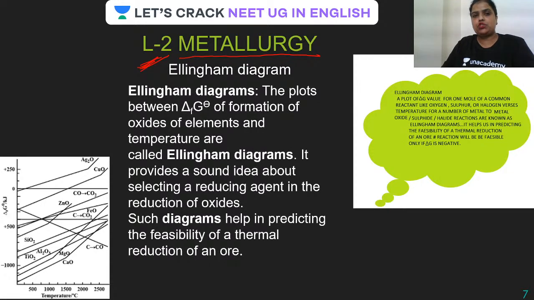That is step 2 under metallurgy. And trust me, unless you study the Ellingham diagram, you are never going to understand this step 2, that is reduction. So it is a must. That is the reason, before going ahead to explain all those processes of Hall-Héroult and everything, I thought to teach you the Ellingham diagram.